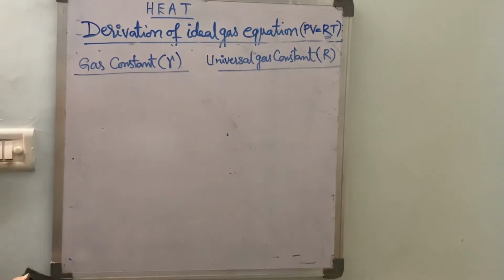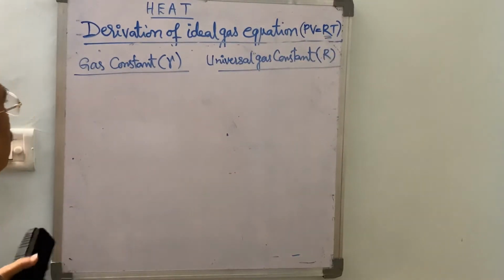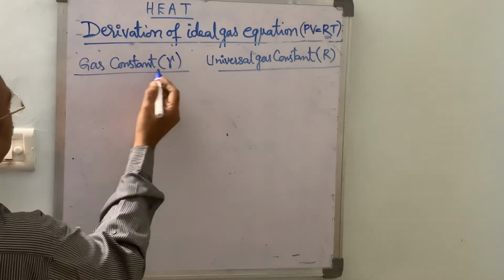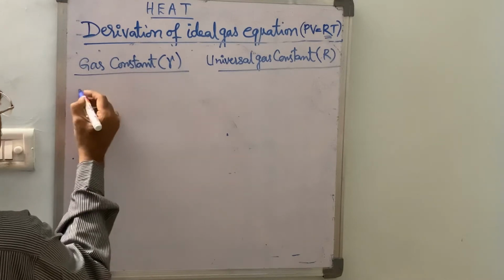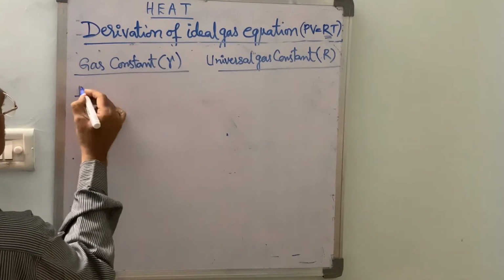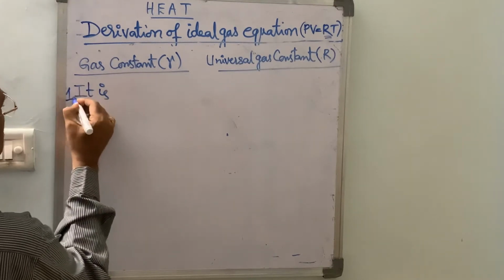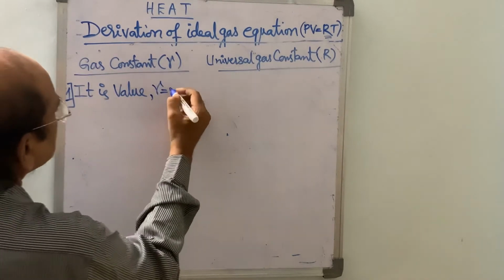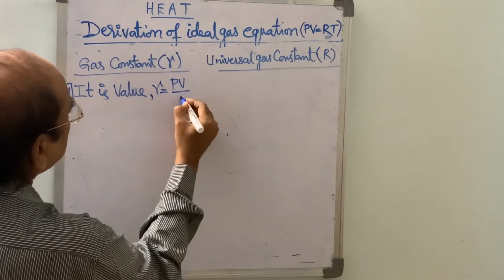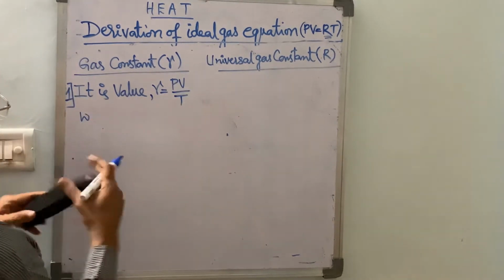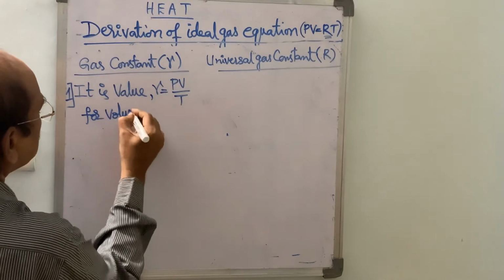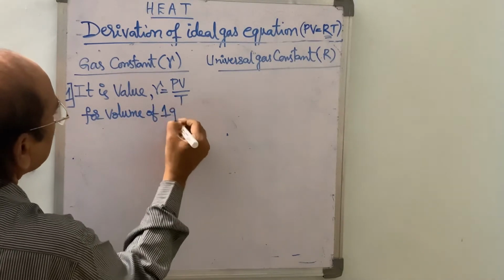In the derivation, we know that the universal gas constant R is equal to PV by T. Small r is also obtained from the same equation, r equal to PV by T, for the volume of 1 gram of gas.